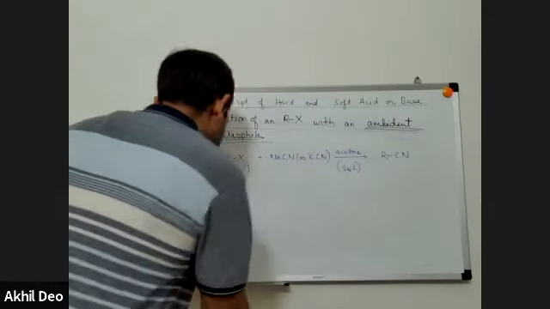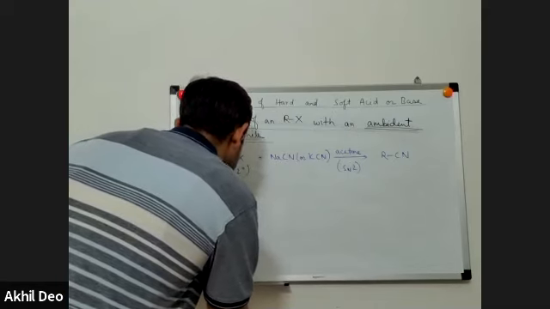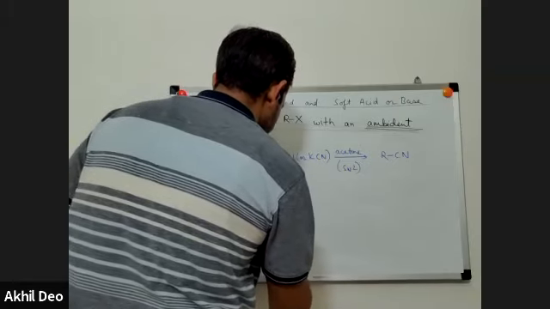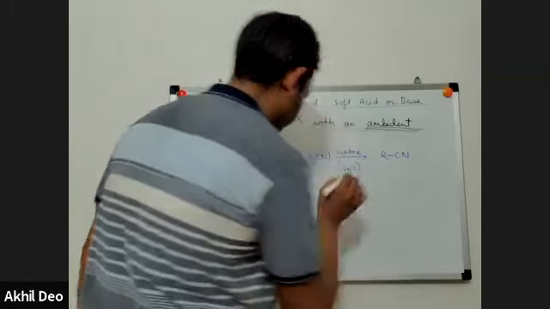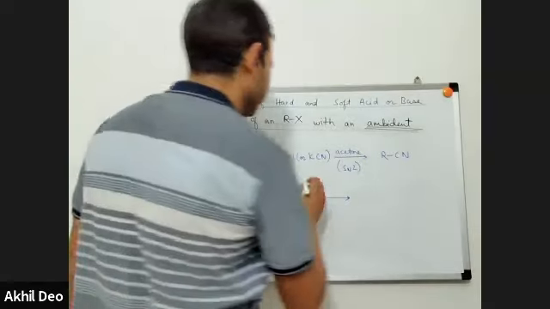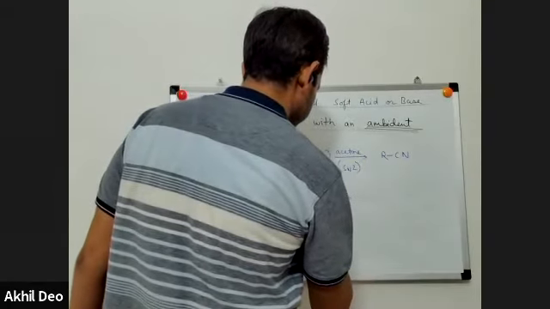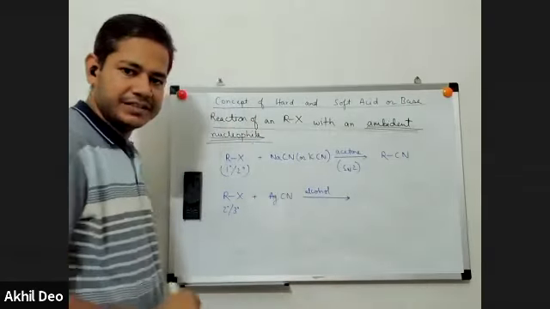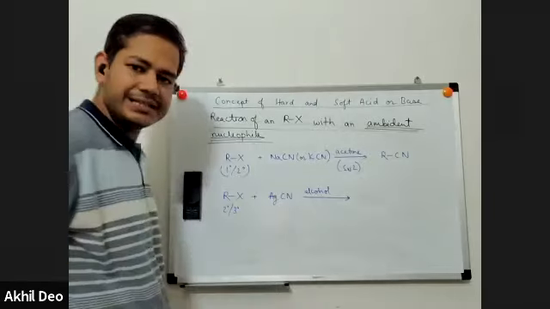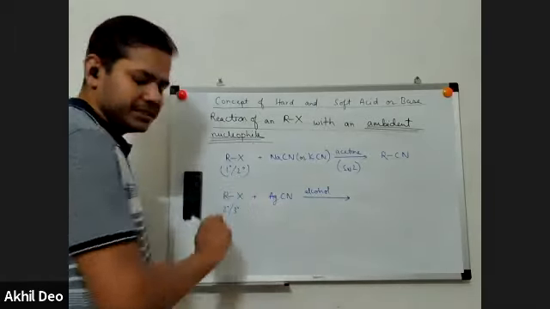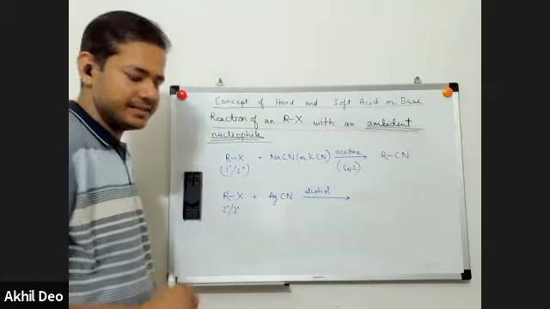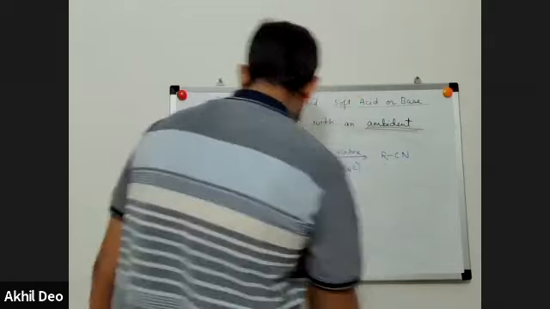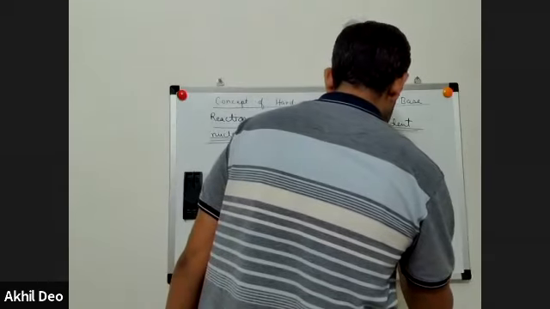Whereas, if we have a secondary or a tertiary alkyl halide reacted with AgCN, preferably in a protic solvent such as alcohol, these are SN1 conditions. A polar protic solvent favors SN1 reaction. Ag plus ions catalyze the SN1 reaction by forming a precipitate with halide ions. Under SN1 conditions, the favorable product will be an isocyanide.